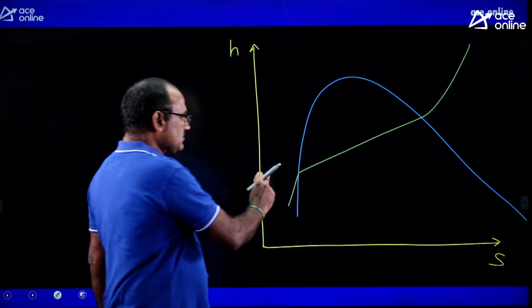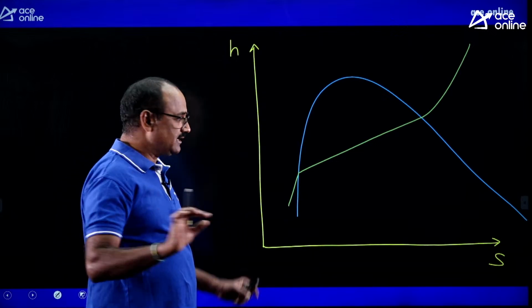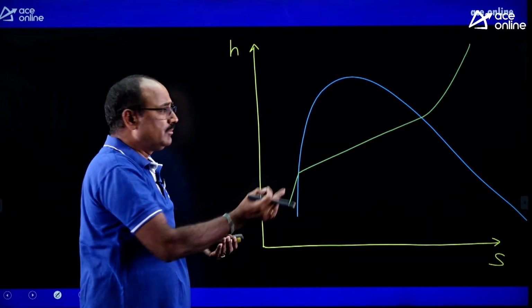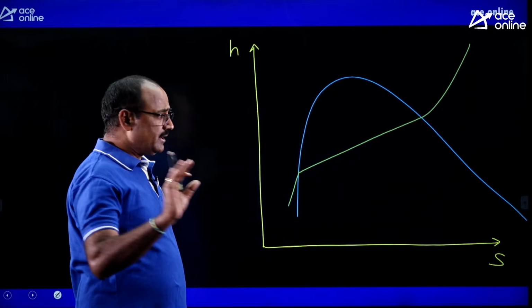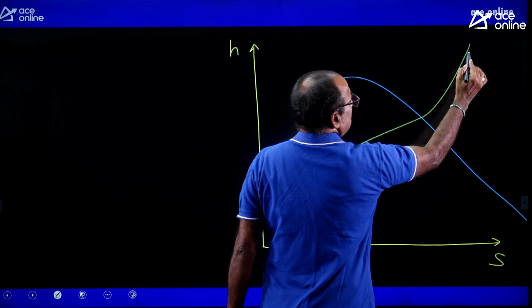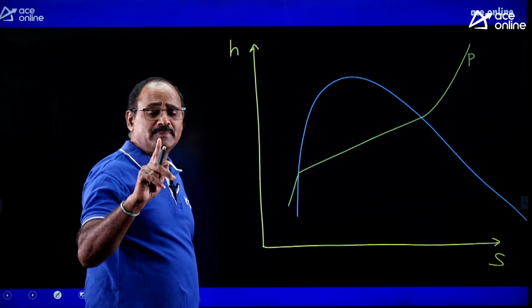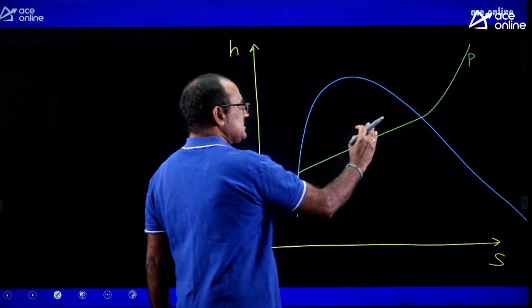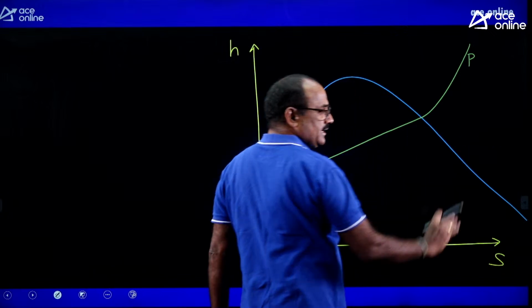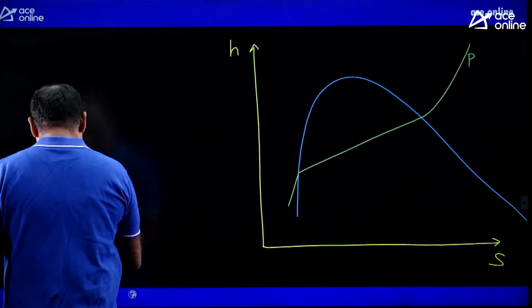So the constant pressure line is an inclined line in the HS diagram within the saturation dome, but it bends upwards in the superheated region. Remember, though it is bending, it is maintaining a positive slope, which means as the enthalpy increases, entropy also increases. Right?